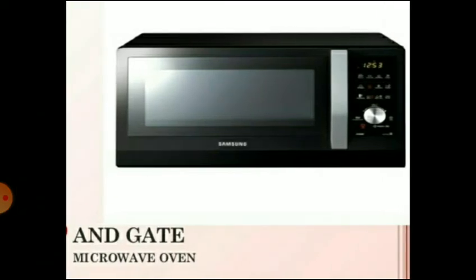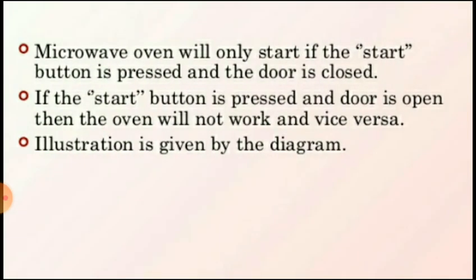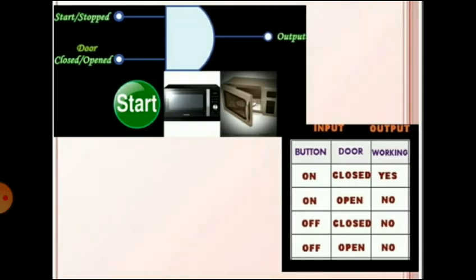So one application of the AND gate is the microwave oven. The microwave oven will only start if the start button is pressed and the door is closed. If the start button is pressed and the door is open, then the oven will not work, and vice versa. That is shown in this diagram.